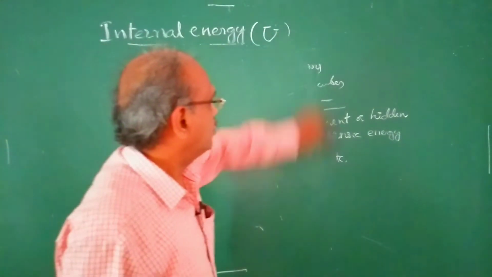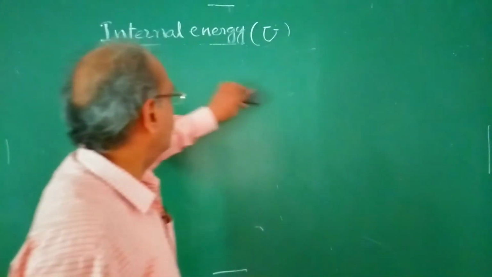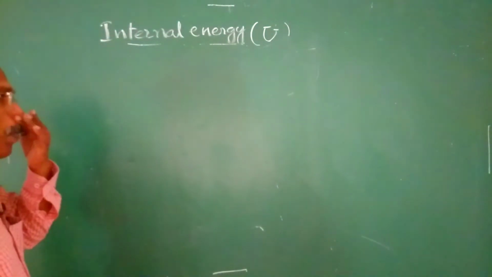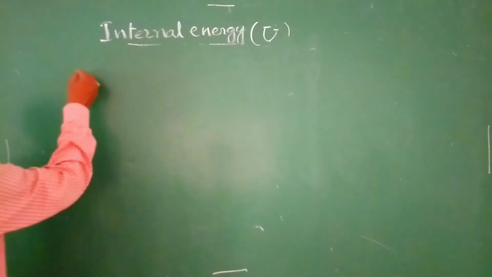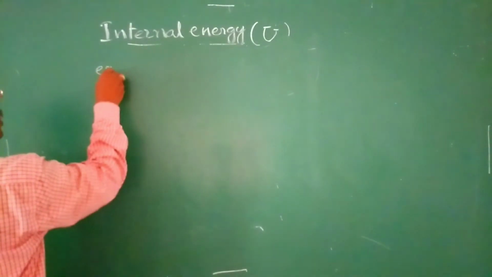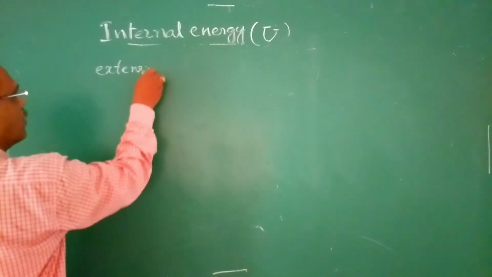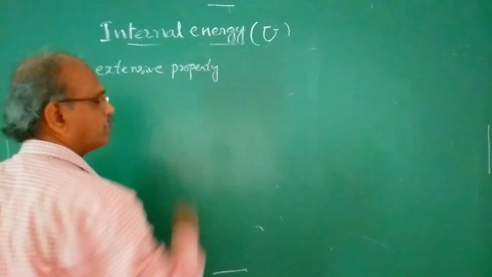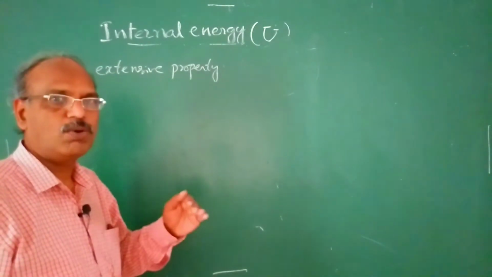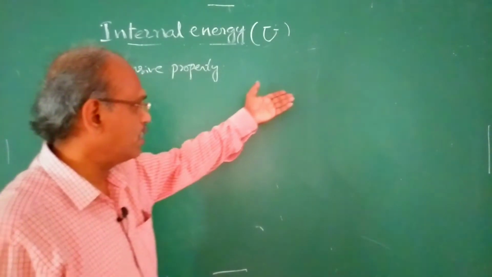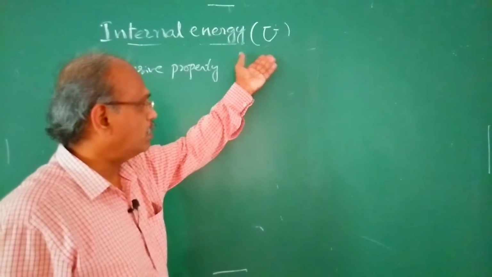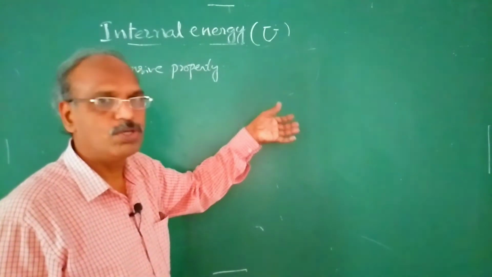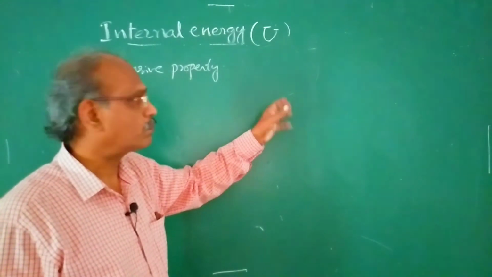Now see, internal energy is an extensive property. It's very clear. It means it depends on the quantity of a system, because this is the hidden energy associated with a system.